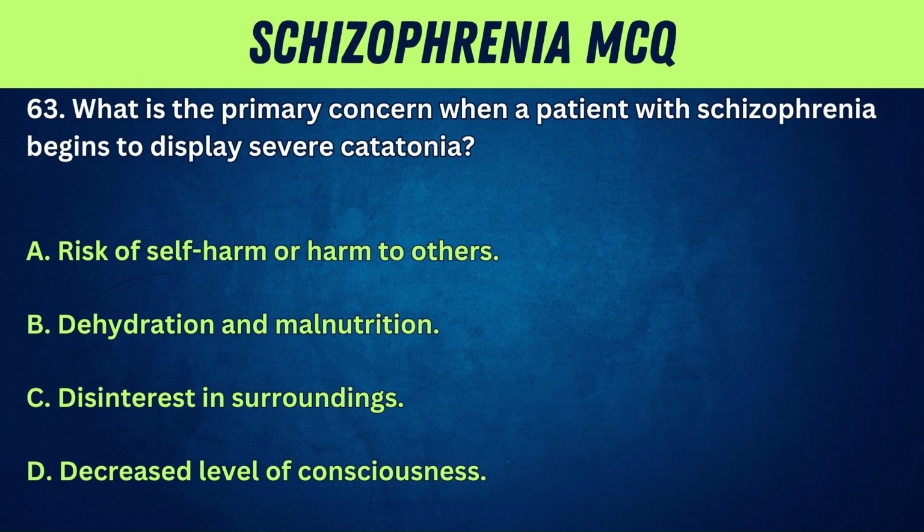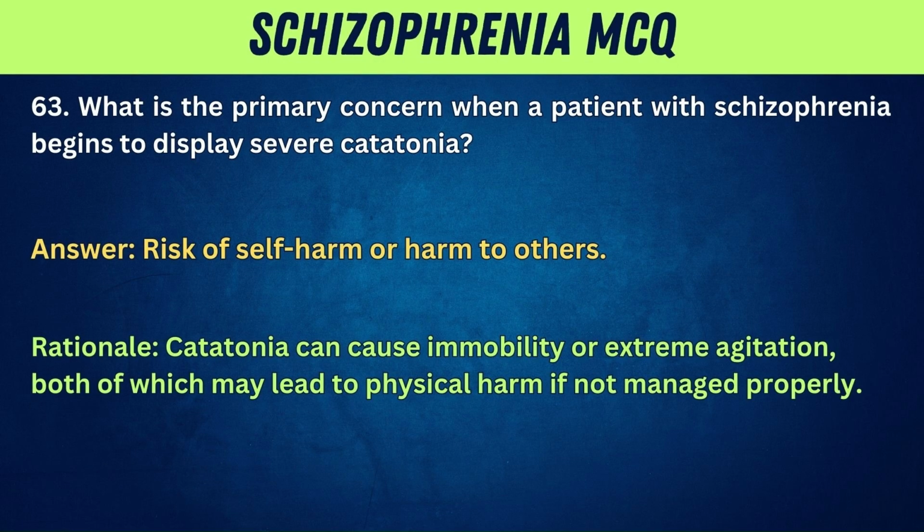63. What is the primary concern when a patient with schizophrenia begins to display severe catatonia? A. Risk of self-harm or harm to others. B. Dehydration and malnutrition. C. Disinterest in surroundings. D. Decreased level of consciousness. Answer: risk of self-harm or harm to others. Rationale: catatonia can cause immobility or extreme agitation, both of which may lead to physical harm if not managed properly.